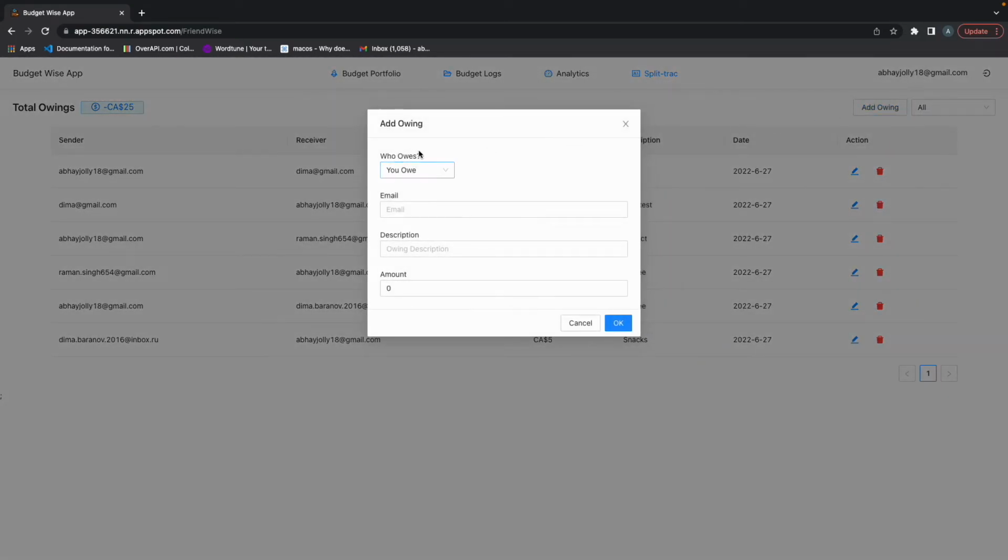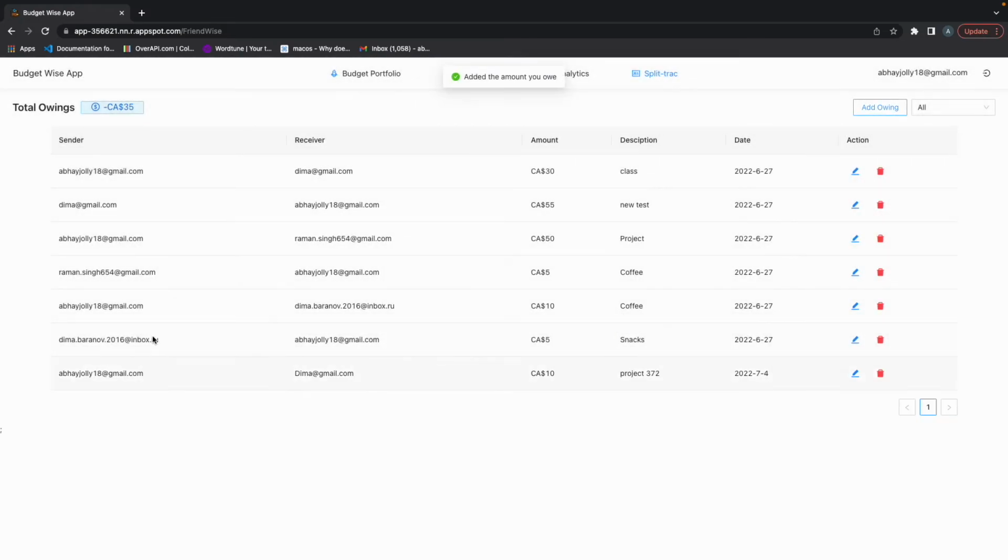When you click on this, you select if you owe someone or someone owes you. Let's say I owe someone, and over here I can just type an email like this, and then I can add a description to it, like maybe project for 372 and $10. When I click on OK, this gets added, and now it will be updated for this email too. And if the user with this email logs in, he can view how much I owe them.